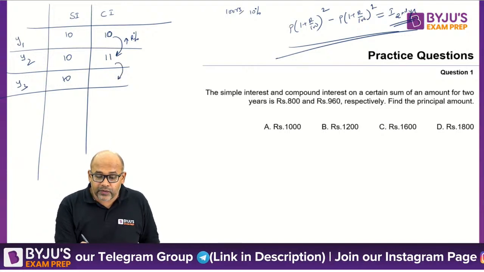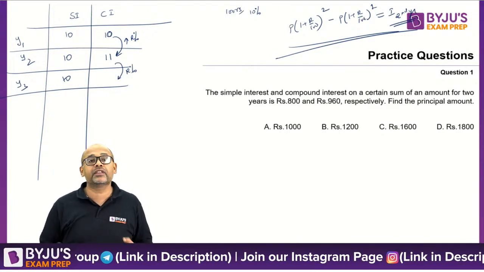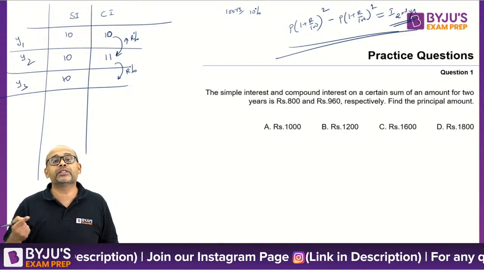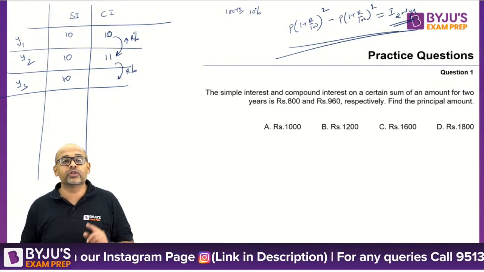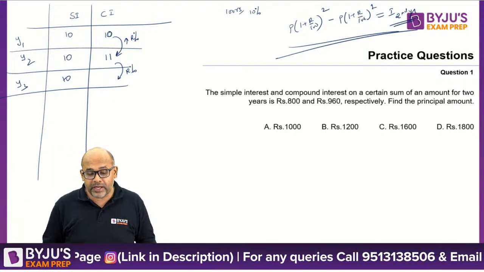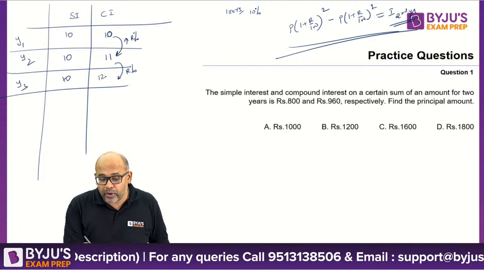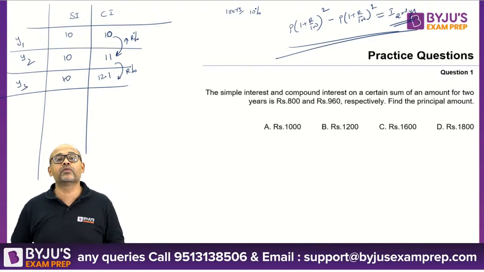But this growth will again be R%, which is 10%. So what is 10% on 11? 1.1. So the increase should be 1.1 rupee. So that is 12.1 rupees. So the interest will be 12.1.